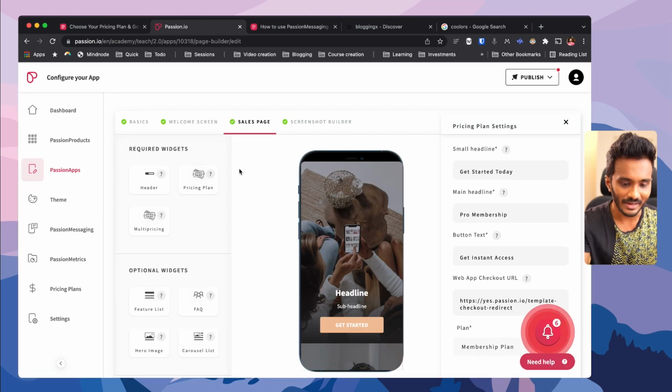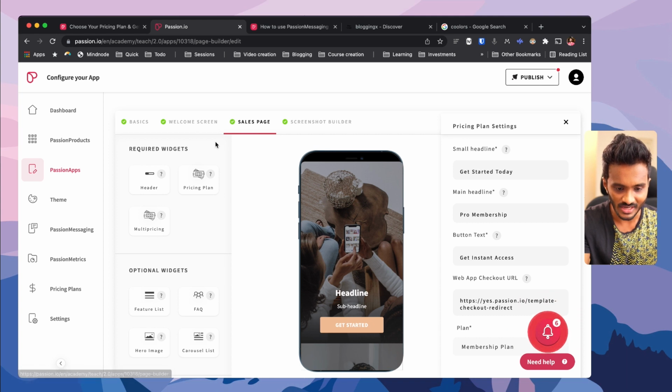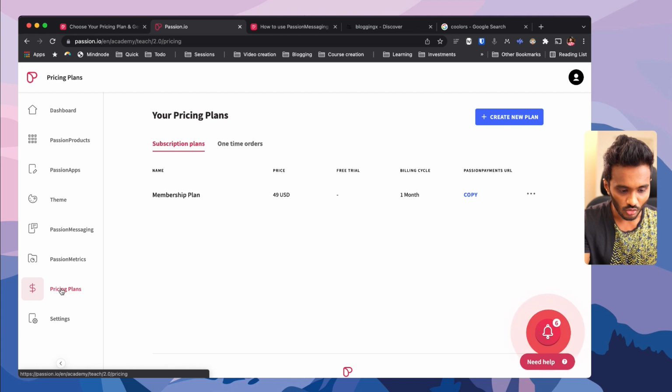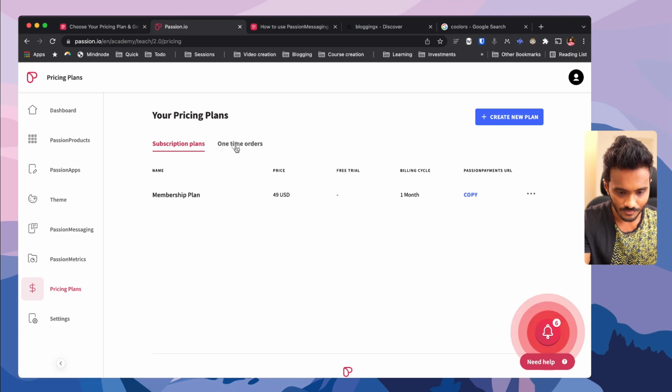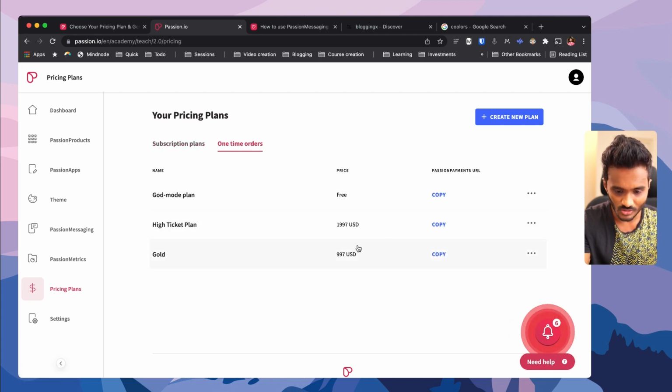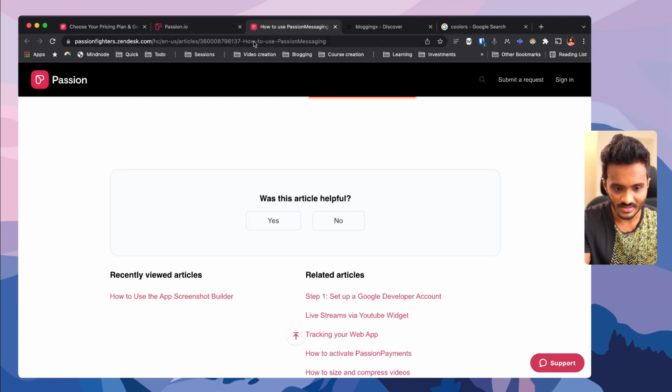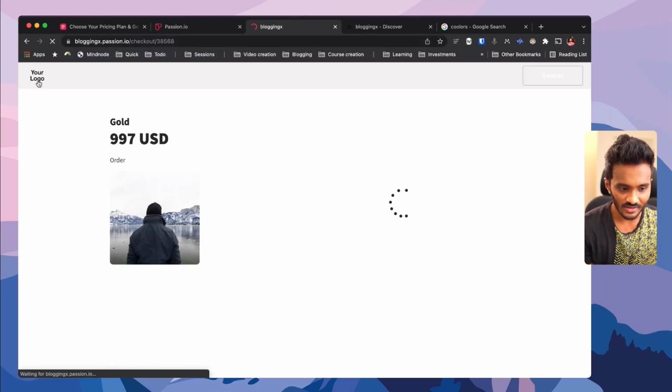And here it automatically directed me to the sales page to include a call to action for people to purchase that plan. So let me go to pricing plans, one-time orders. Here this is gold, and here this is the URL for this plan. I can copy this and I can use this anywhere in my promotion.